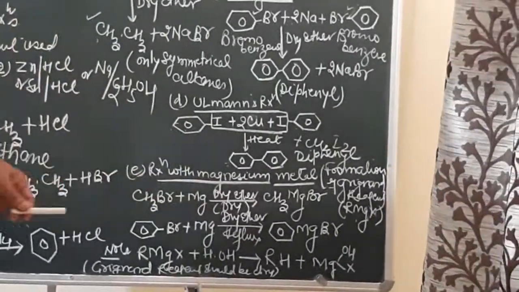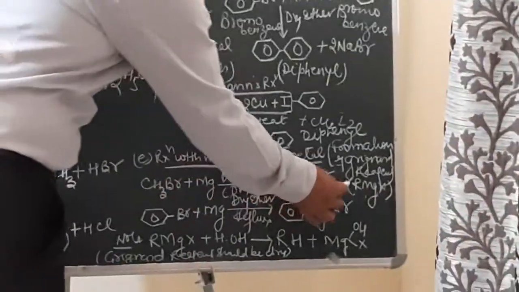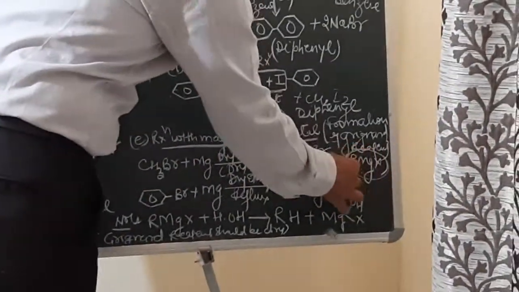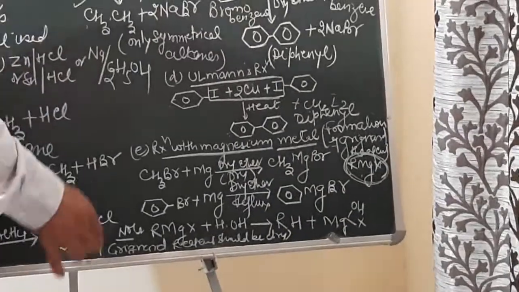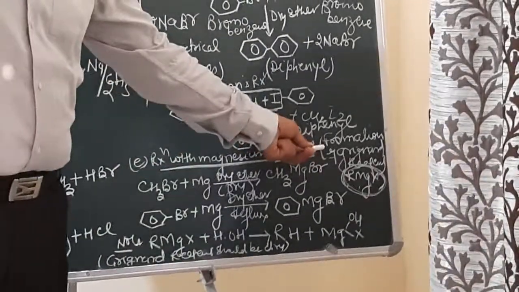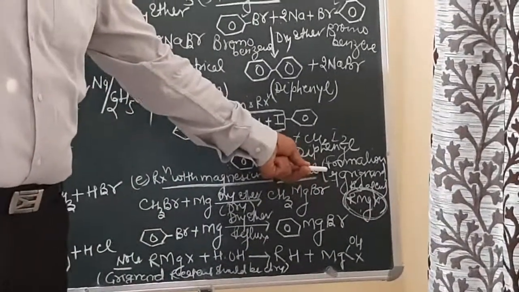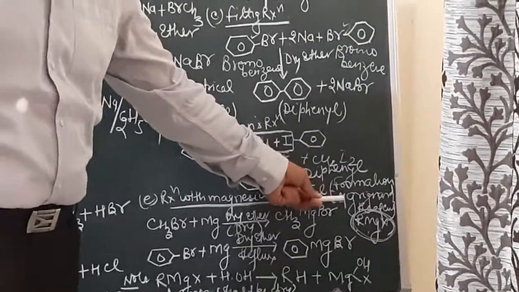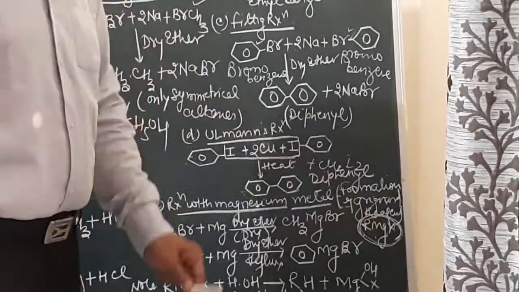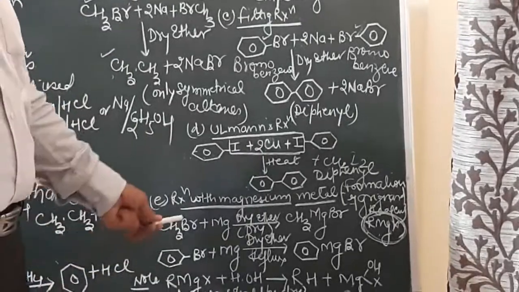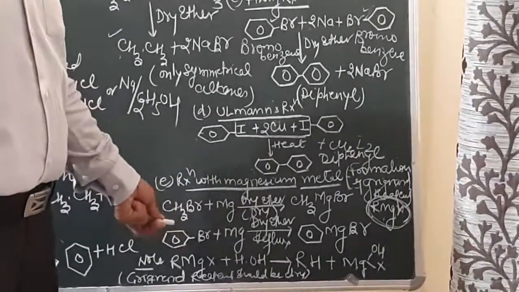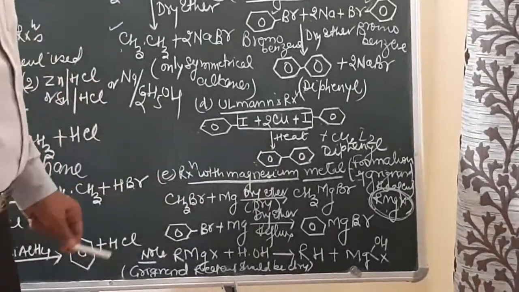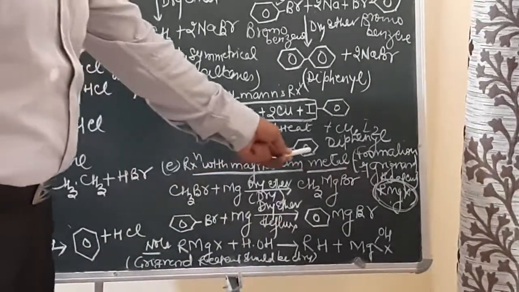First of all, you must remember that alkyl magnesium halide, RMgX, is known as a Grignard reagent. A very simple question like what is a Grignard reagent can be asked in the board examination. It is alkyl magnesium halide. It is one of the most important reagents in organic chemistry, which is utilized to prepare almost every compound. Now, how do we prepare a Grignard reagent?